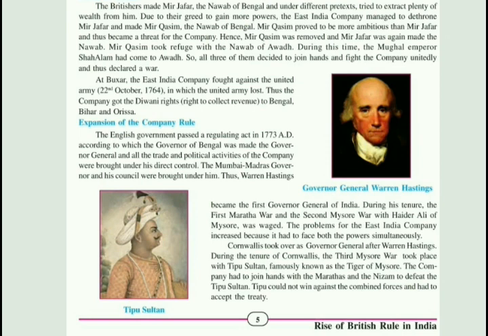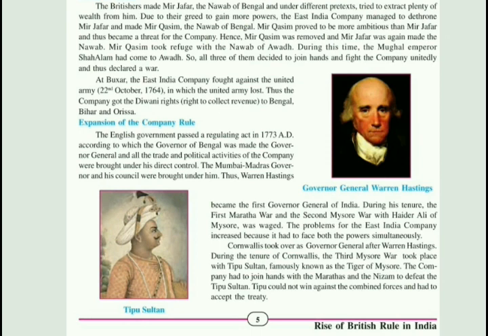So, after Warren Hastings, who became the Governor General? Cornwallis. After Warren Hastings, the second Governor General was Cornwallis. During the tenure of Cornwallis, the Third Mysore War took place with Tipu Sultan, famously known as the Tiger of Mysore. As we know, Tipu Sultan is quite famously known as the Tiger of Mysore. Under the tenure of Cornwallis, the Third Mysore War was fought with Tipu Sultan.